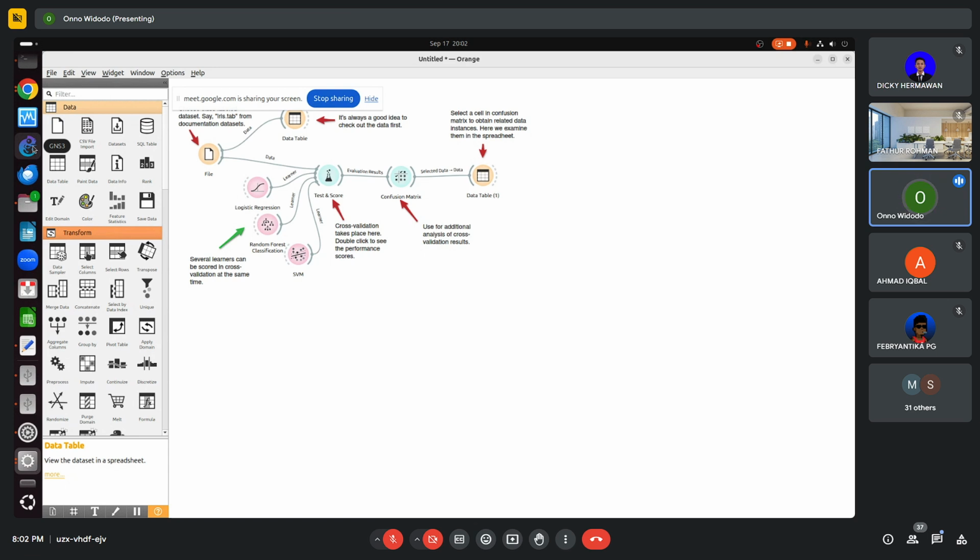So I'm testing. But sometimes if the data is only like 1,000 lines in Excel, I sometimes force Orange to analyze these things. Still okay for 1,000 lines. If we have a lot more data, then we have to switch into Python and Keras.